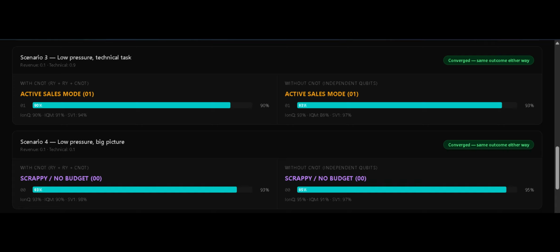Entanglement changes outcomes specifically under high pressure and not under low pressure. That's not random. That's the circuit detecting something structural about the relationship between variables, and it only shows up when the stakes are high enough for that relationship to matter. Classical probability can replicate what you see in scenarios 3 and 4. It cannot replicate what you saw in scenarios 1 and 2.